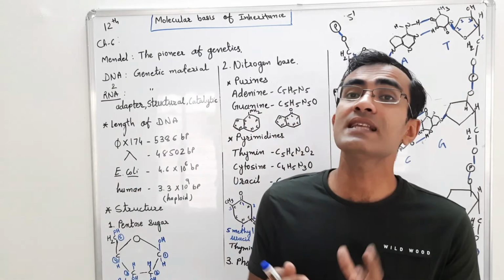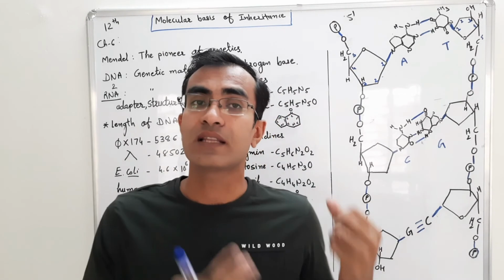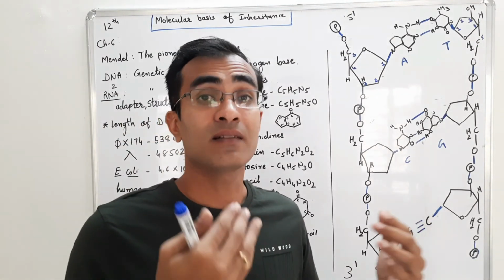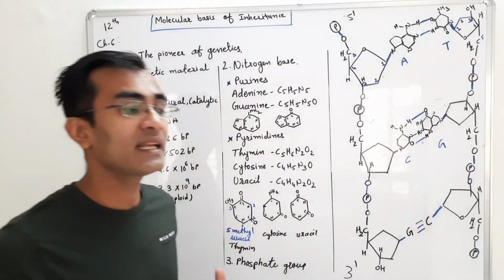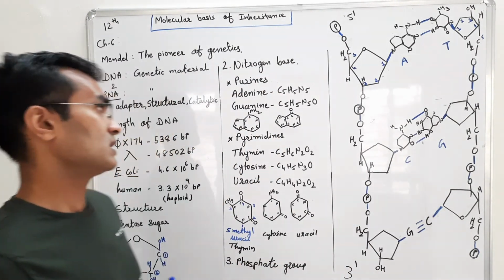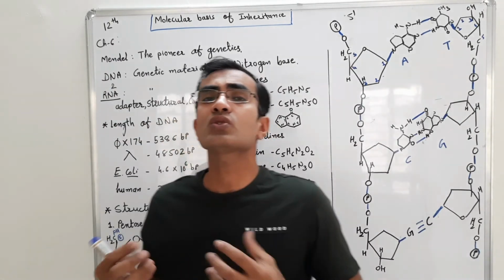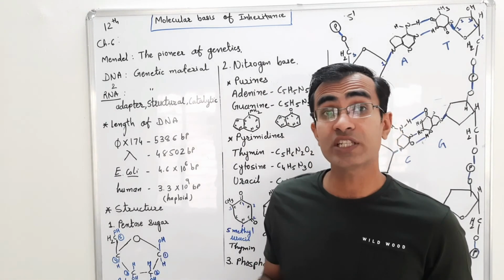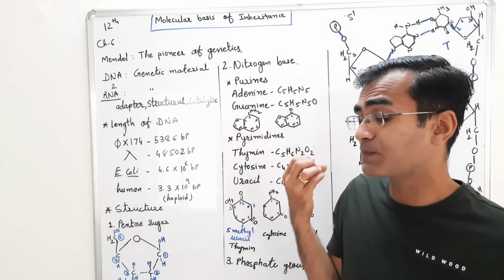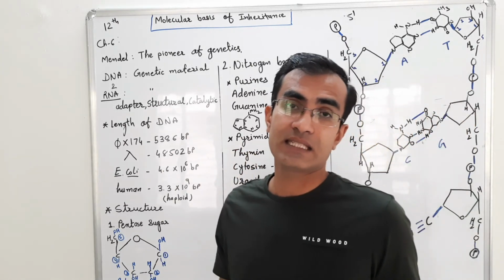As we know, genes are present in the chromosomes, and chromosomes are basically what? They are the DNA. By doing some experiments, it is now known that DNA is the material which gets inherited from one generation to another. So DNA is basically the genetic material in almost all types of organisms. The majority of organisms contain DNA as the genetic material, whereas a few organisms such as viruses have RNA as the genetic material.